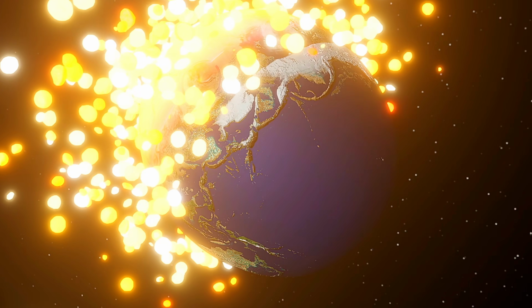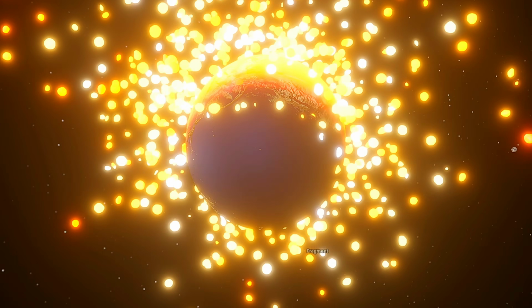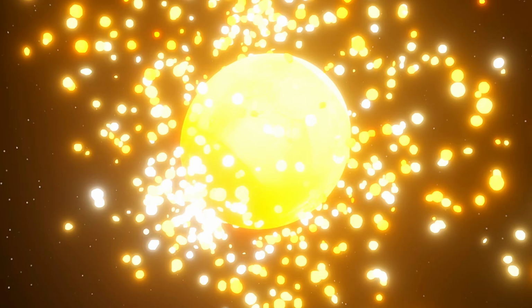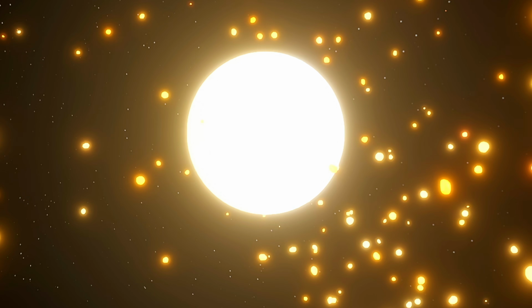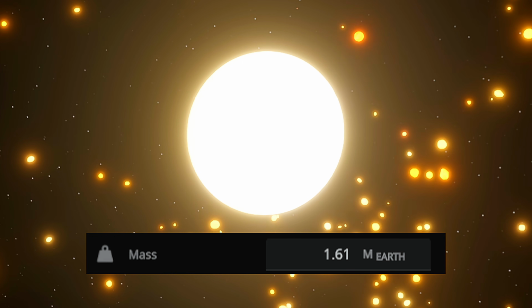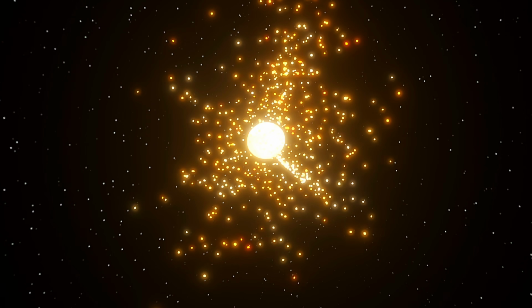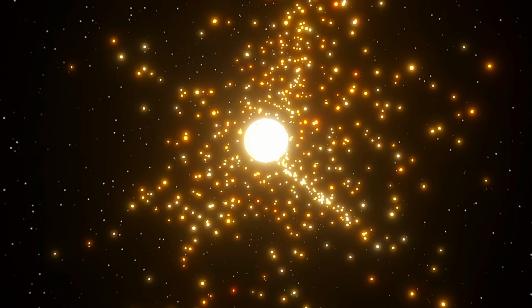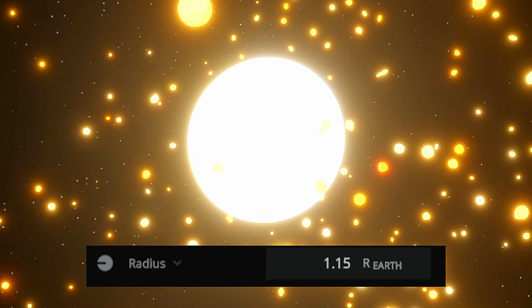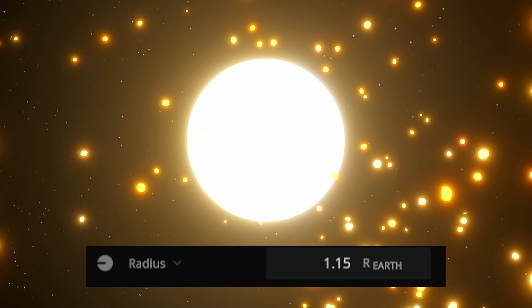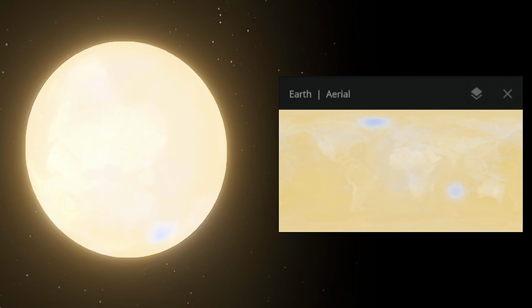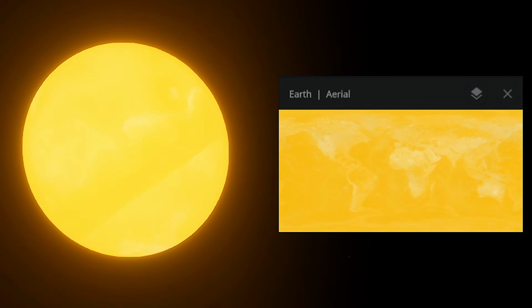Earth's average surface temperature instantly rises beyond 5,000 degrees Celsius. The merged planet now has a mass of approximately 1.61 Earth masses. At the same time, about 0.205 Earth masses are ejected into space as debris, while Earth's radius increases by roughly 15%. Let's fast forward and see whether Earth can become habitable again.